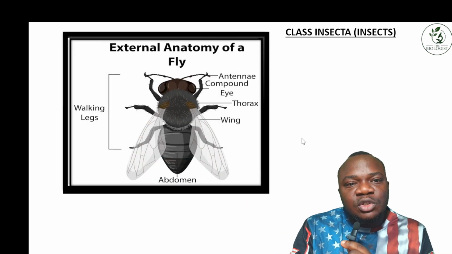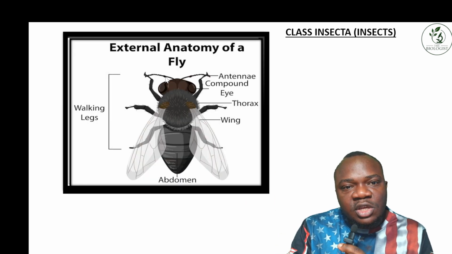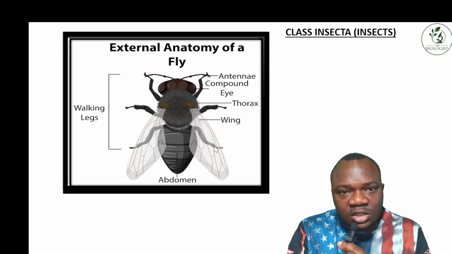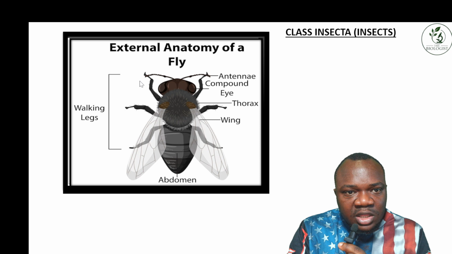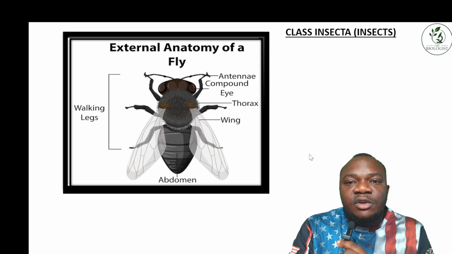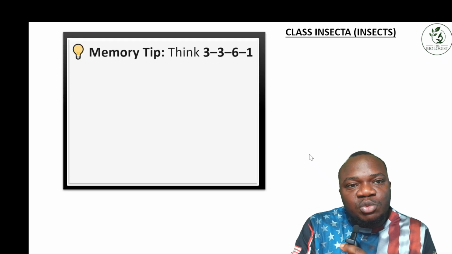They fly from one place to another. You can see this picture here. These are the antennae, and these are the compound eyes at these two points. Here is the thorax, and these are the wings, and here is the abdomen. These are the walking legs. They use these three pairs to walk and move from one place to another, and they use the wings to fly. This is a nice anatomy of this species.